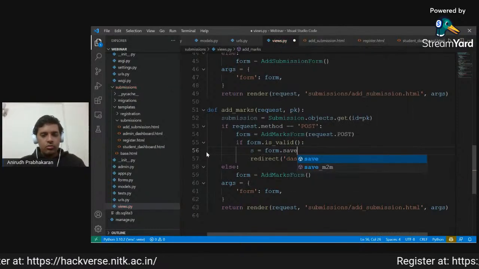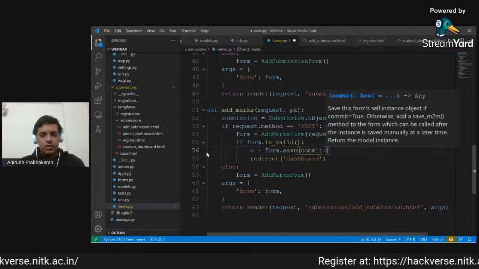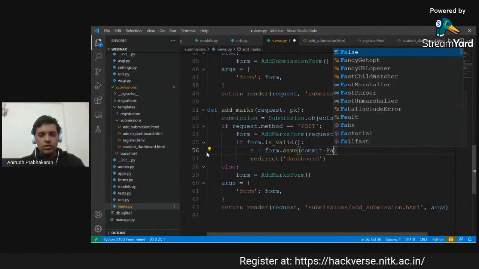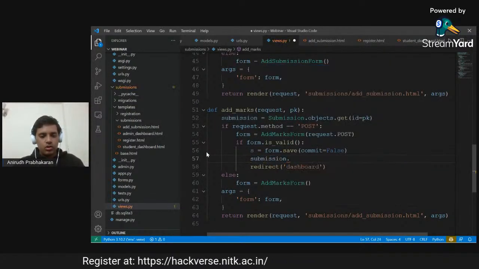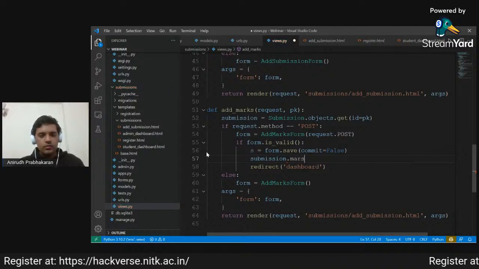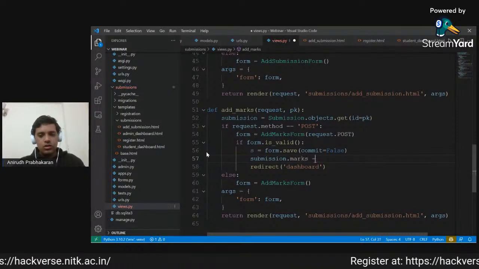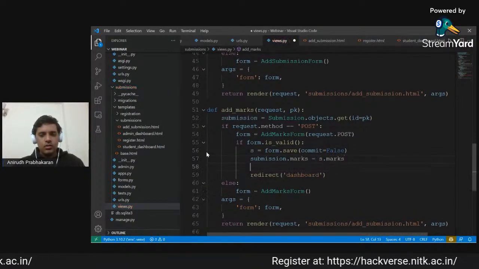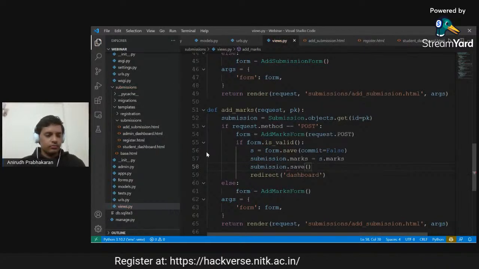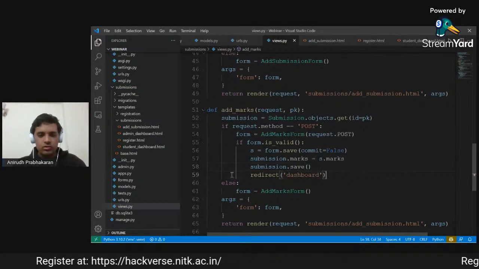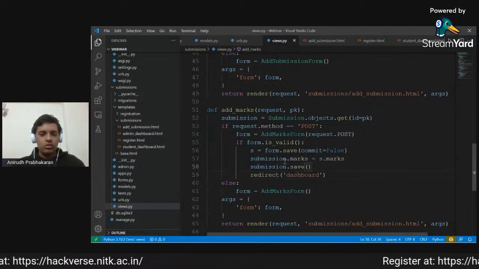So we will do form.save with commit=False, and then we can do submission.marks equal to s.marks, and then we can just save our submission.